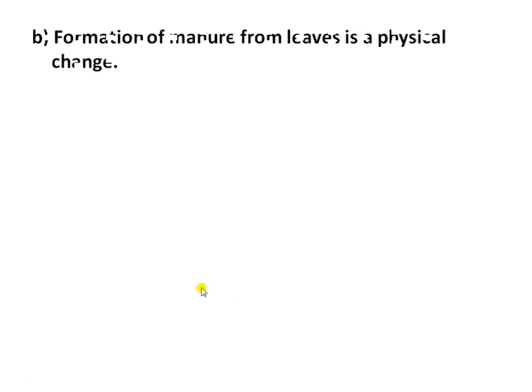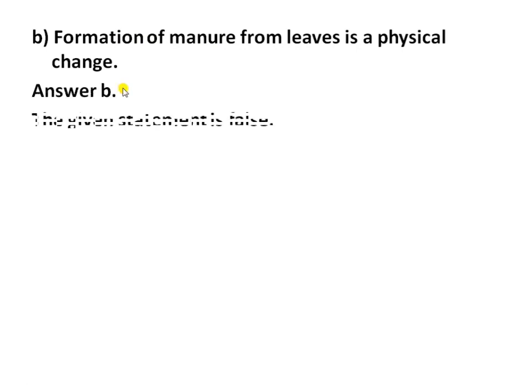The next statement is, formation of manure from leaves is a physical change. The answer is false. This given statement is false, because the formation of manure from leaves is a chemical change. Here a new substance is formed, that is manure.